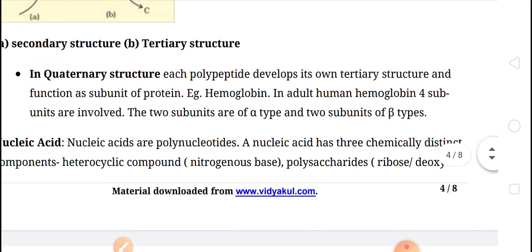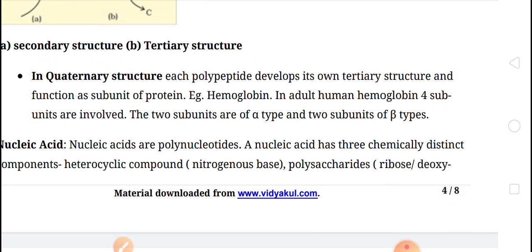In quaternary structure, children, more than two polypeptide chains are joined together. For example, hemoglobin is the quaternary structure of protein in which two alpha chains and two beta chains are joined by peptide bond.